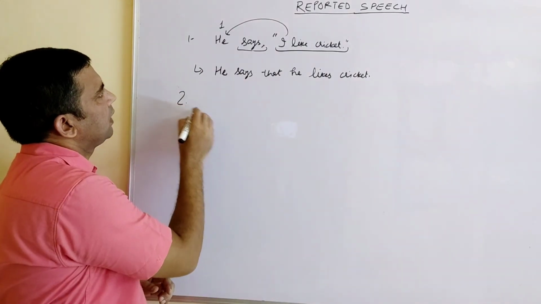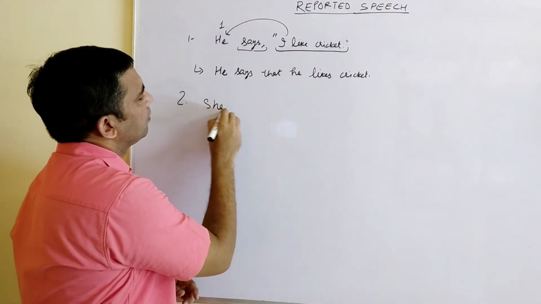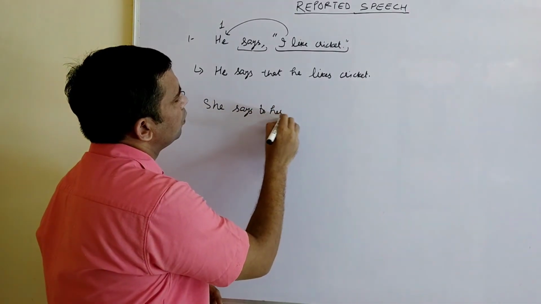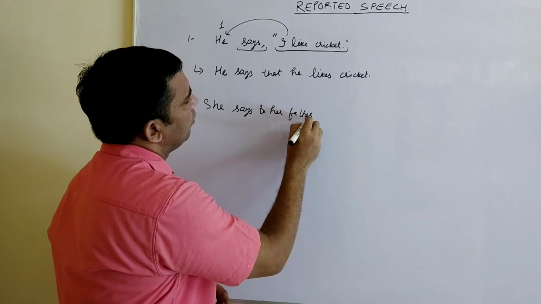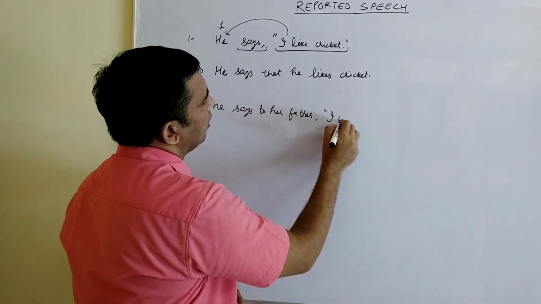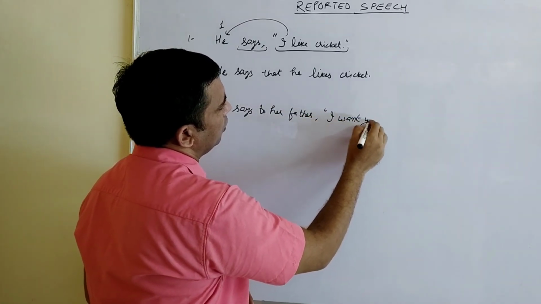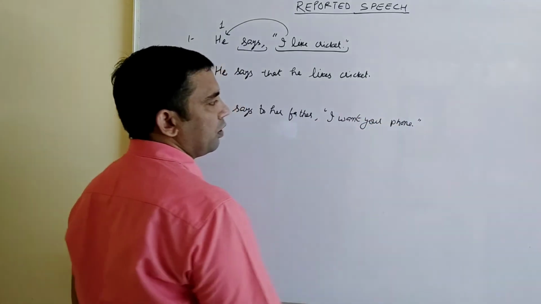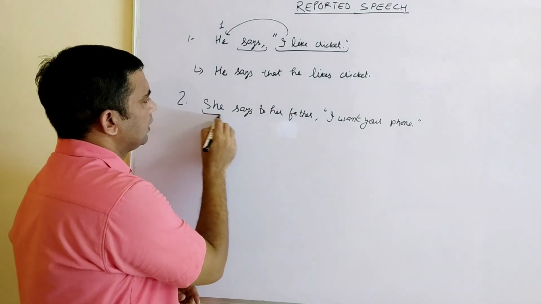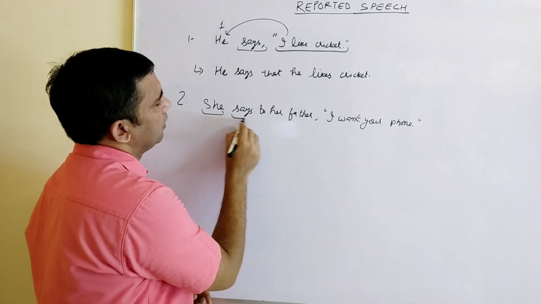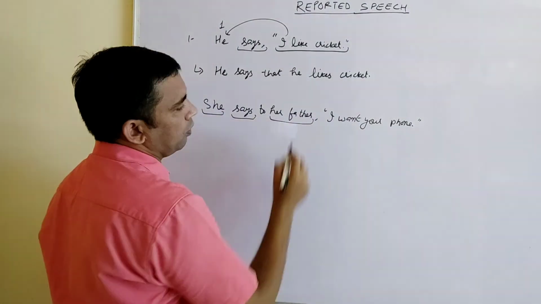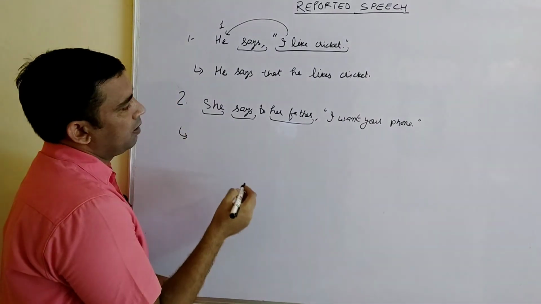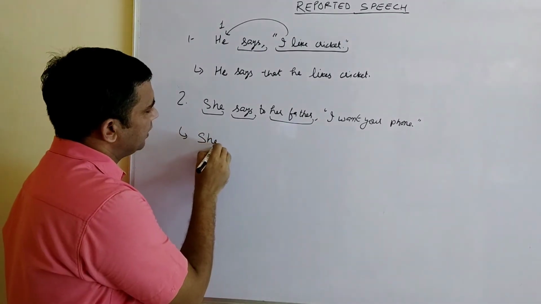Second sentence I am telling: she says to her father, I want your phone. Inverted comma closed. This is reporting subject, reporting verb, reporting object. See, what we do here is, again we are going word by word. She will be as it is.